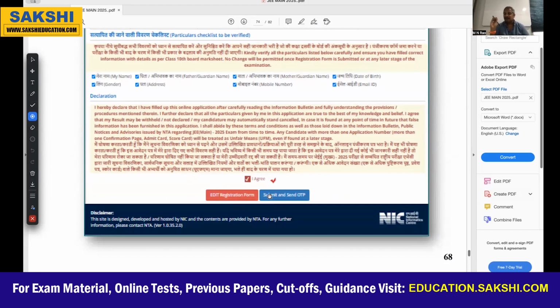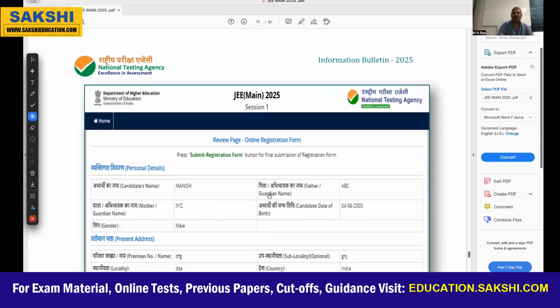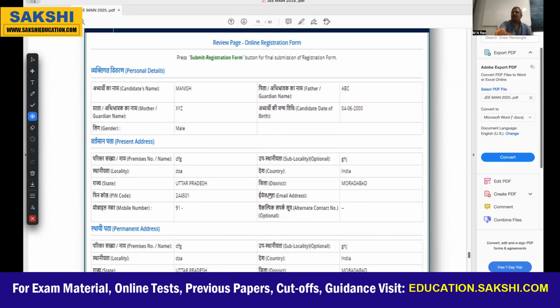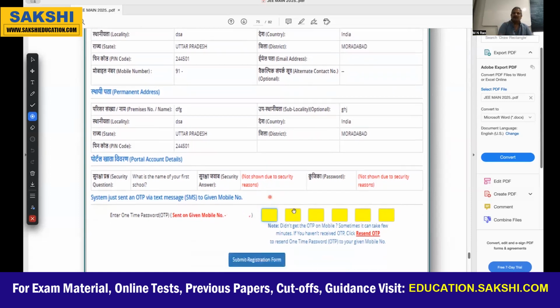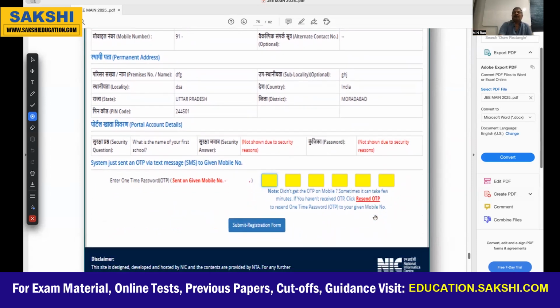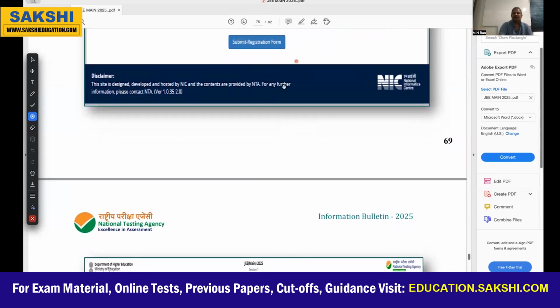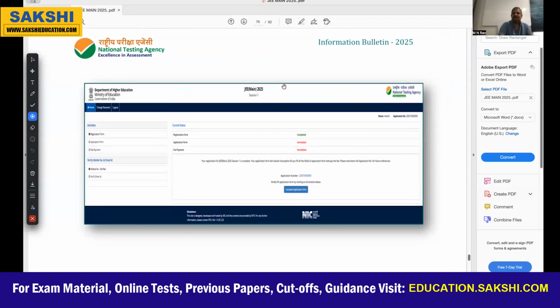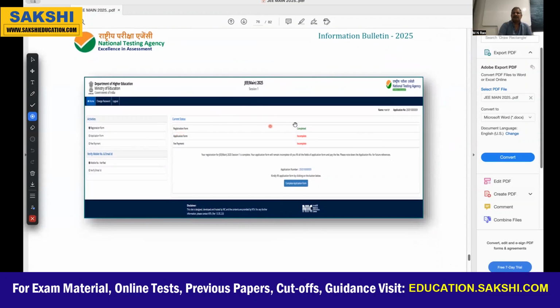After submission, immediately you will get an OTP to the mobile number that you entered, and automatically registration is over. After entering the registration form, again you get the same thing. You have to fill the OTP, and again you get an edit option 2 times. After filling the OTP, automatically the registration form is submitted and it will be over. Then this is the first step. Registration, the first step, is over.